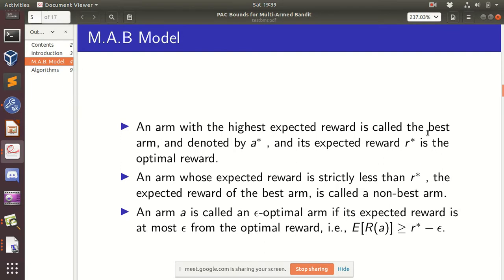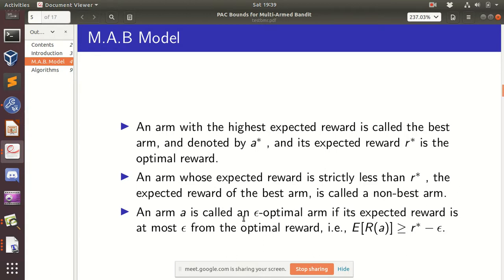These are some notations. The arm with the highest expected reward is called the best arm, and we denote it by a star, and its expected reward we denote by R star. An arm whose expected reward is strictly less than R star is called a non-best arm.